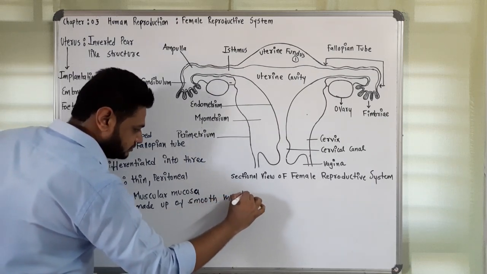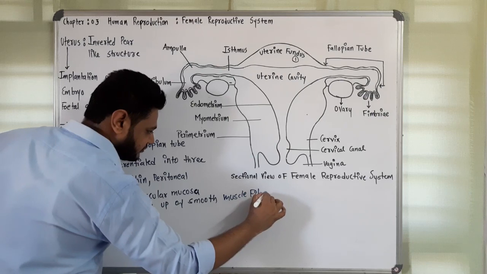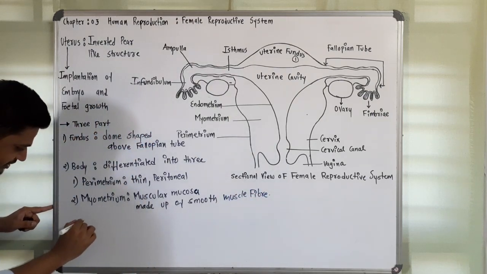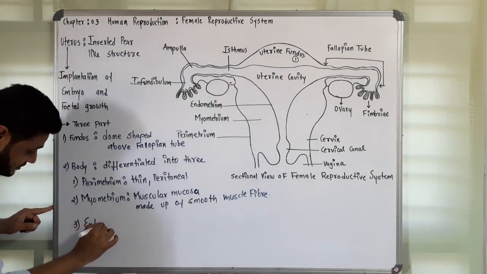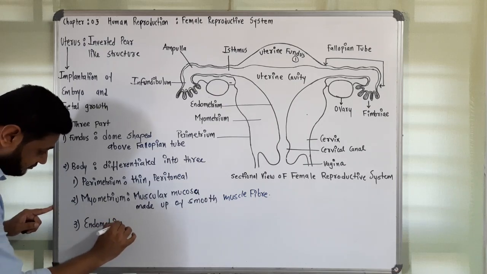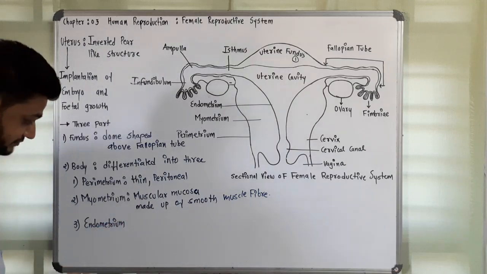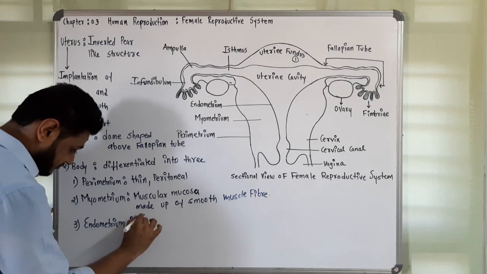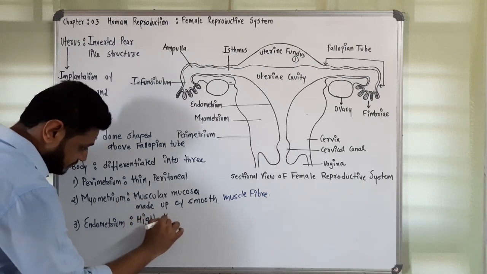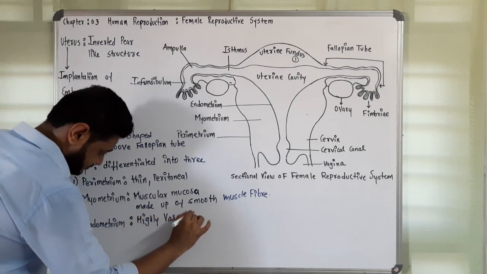Now the next one is the endometrium. The endometrium is highly vascular as well as glandular.